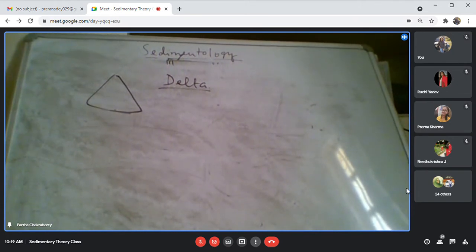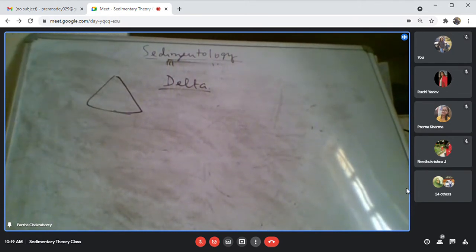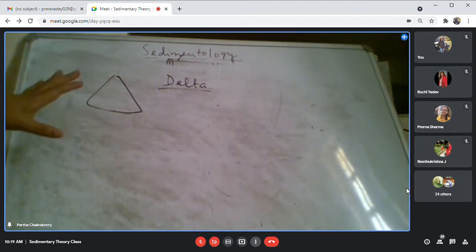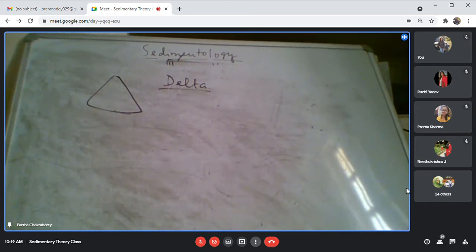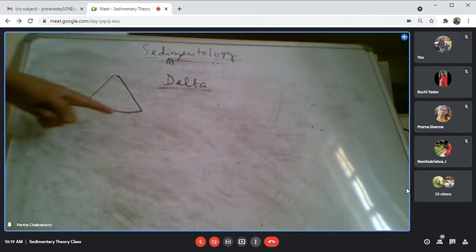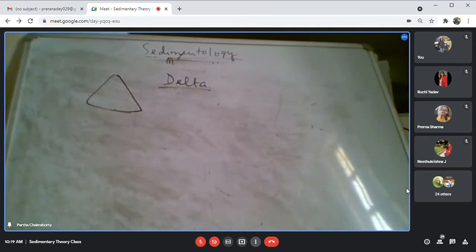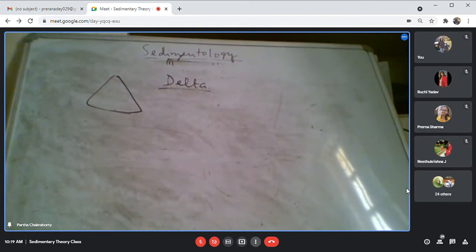Now when you talk about a typical delta geometry, it is typical of the modern environment: how it is deposited, what its geometry is. Can you expect the preservation of this typical geometry in the rock record? Never. In the rock record, you cannot have this geometry. So what is more important for you? What are the processes operating in it, and what are the products of the processes, rather than the geometry of the body.